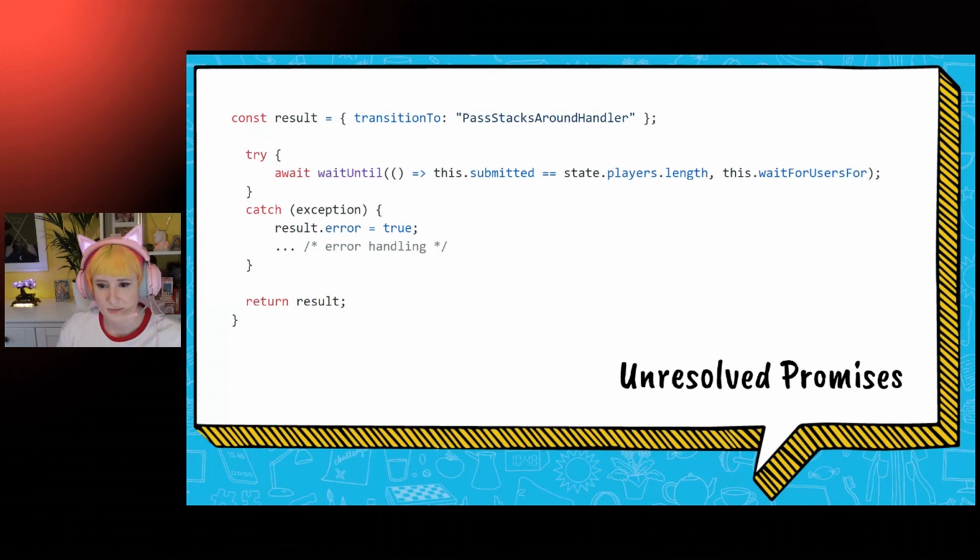We know that when the number of submitted drawings is equal to the total number of players, then each player is sent an image and the game can continue. The promise will resolve and the game will move on. And each step of the game has its own logic, and I'm not going to walk through each of them here, or we would be here all night.